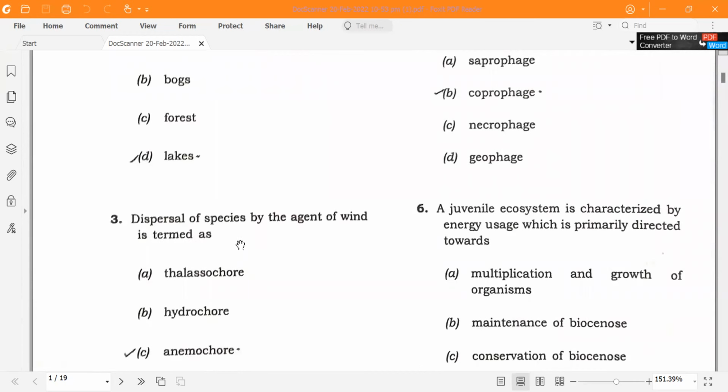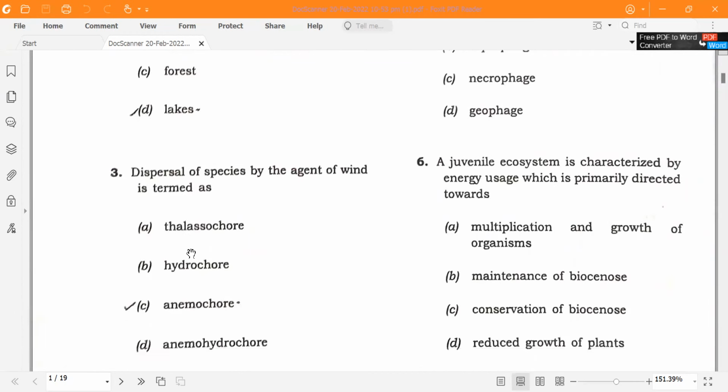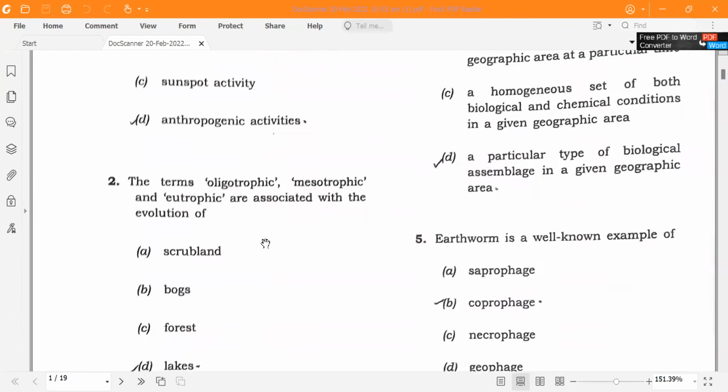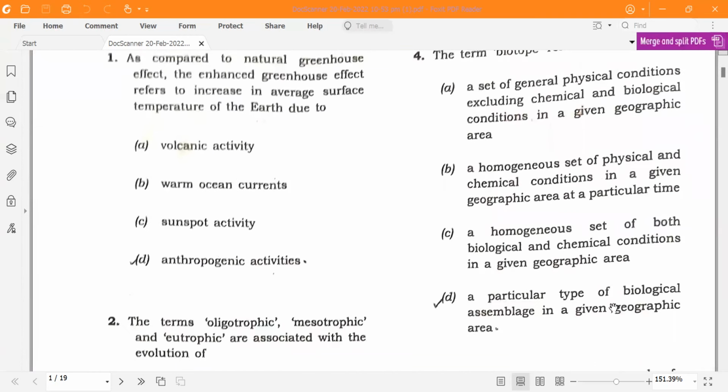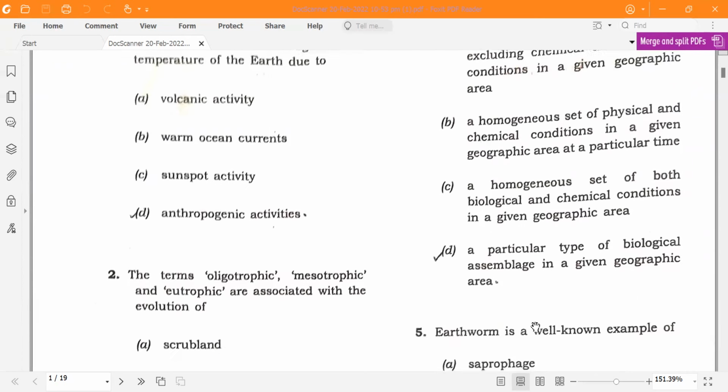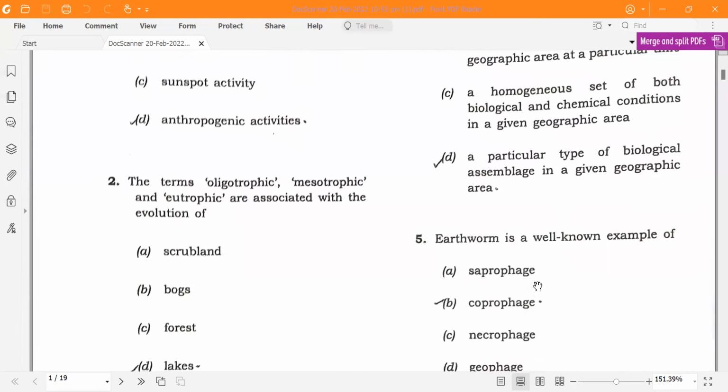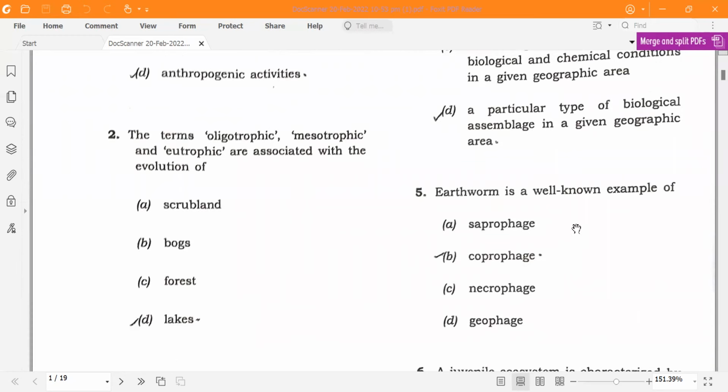Dispersal of species by the agent of wind is termed anemochory. The term biotope refers to a particular type of biological assemblage in a given geographic area. Earthworm is a well-known example of coprophage.